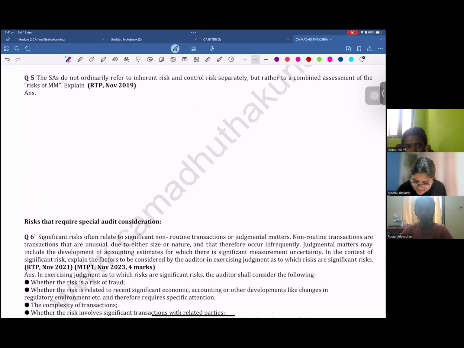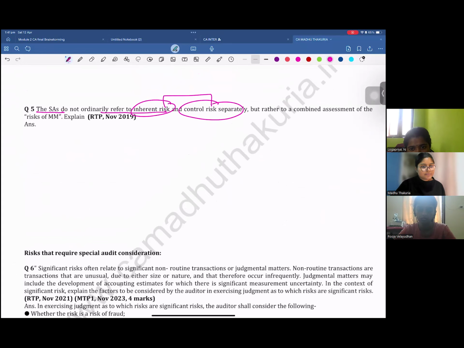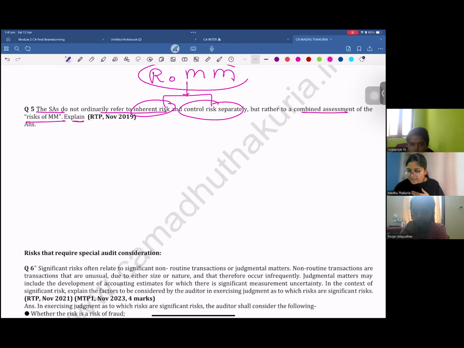Question number 5 says the standards on auditing do not ordinarily refer to inherent risk and control risk separately. So what do they refer to them as? Inherent risk and control risk in a combined manner? Risk of material misstatement. They rather do a combined assessment of risk of material misstatement. Explain. Why do we refer to that as one? Because both are entity's risks. These are not our risk, right? This is not a risk which is raised because of the auditor. These are entity's risks.